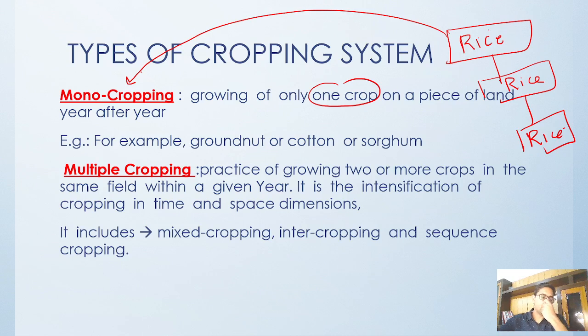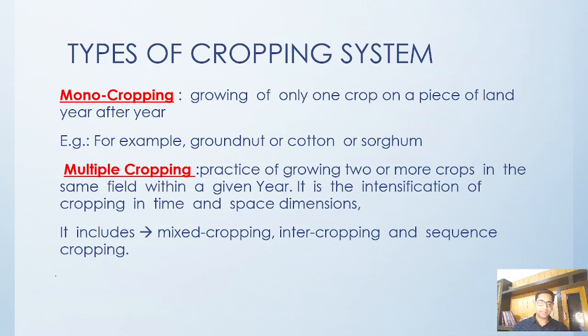Right now, if we go by the example, groundnut has also been done in a monocropping pattern. Cotton is done in a monocropping pattern, which grows on black soil, right? Or sorghum. These are all being done in a monocropping pattern. So in this monocropping concept, only a single type of crop is there.